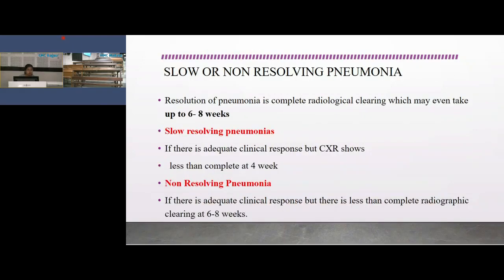Then slow or non-resolving pneumonia. Resolution of pneumonia is complete radiographic clearing, which takes 6 to 8 weeks. But slow resolving pneumonia is called when there is less than complete radiographic clearing at 4 weeks, and non-resolving pneumonia is adequate clinical response but less than complete radiographic clearing at 6 to 8 weeks. Reasons for non-resolving pneumonia could be malignancy, endobronchial obstruction, etc.